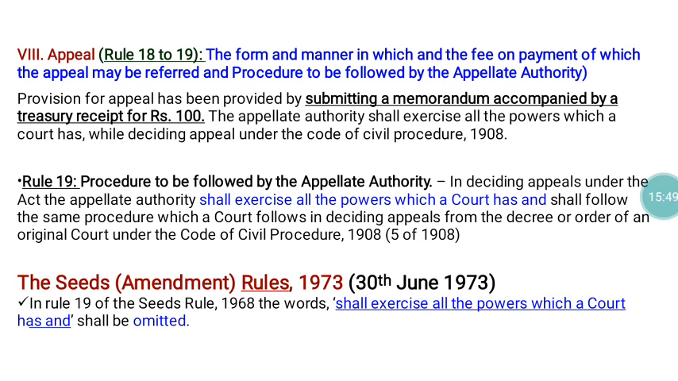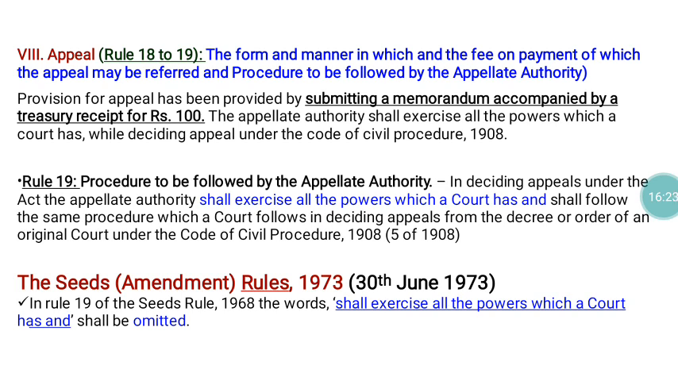Under appeal, rule numbers 18 and 19 are there. Rule number 19 gives the procedures to be followed by the appellate authority, and in deciding the appeal under the Act, the appellate authority shall exercise all the powers which a court has. That was originally there, but through this amendment, "shall exercise all the powers which a court has" is omitted, so removed.